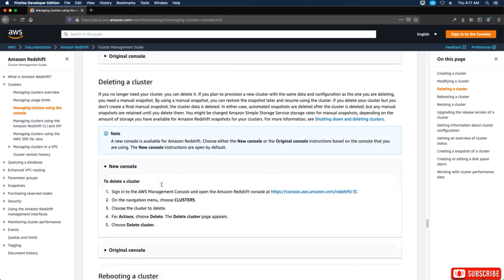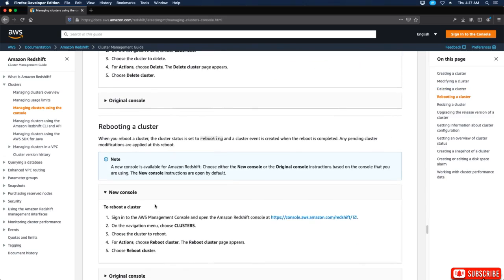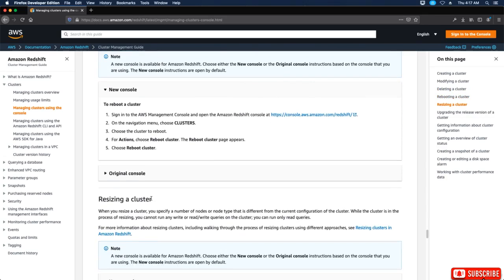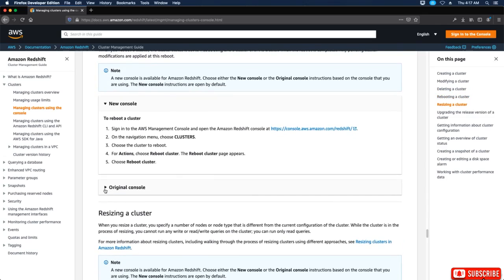Okay, so rebooting a cluster. You can see here, to reboot a cluster in the new console, we're going to sign in. On the navigation menu, choose clusters, choose the cluster to reboot. For actions, choose reboot cluster, and the reboot cluster page appears. Choose reboot cluster, and you're good to go.